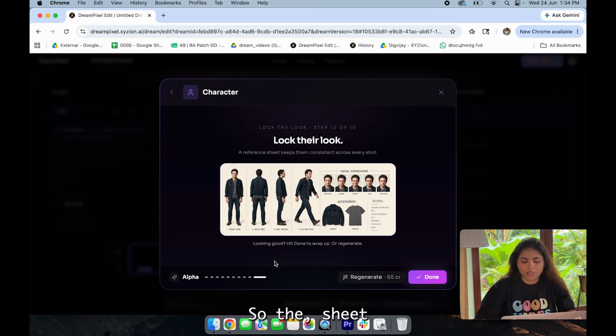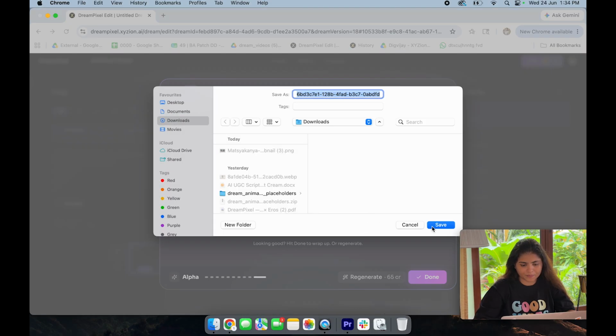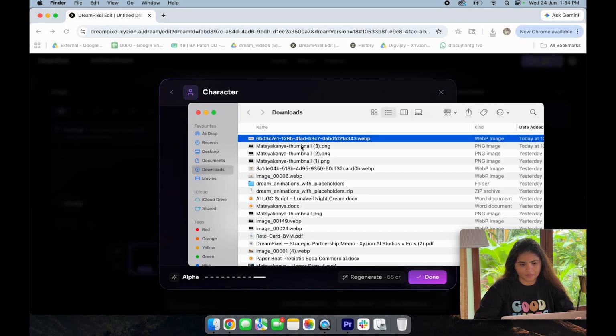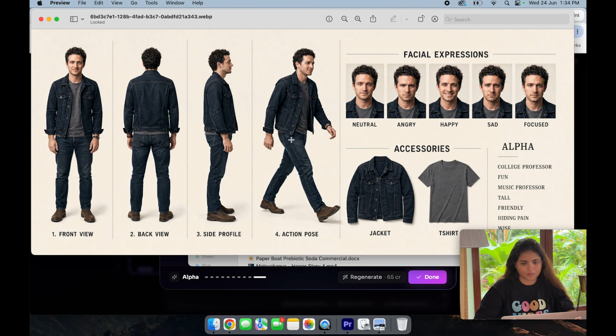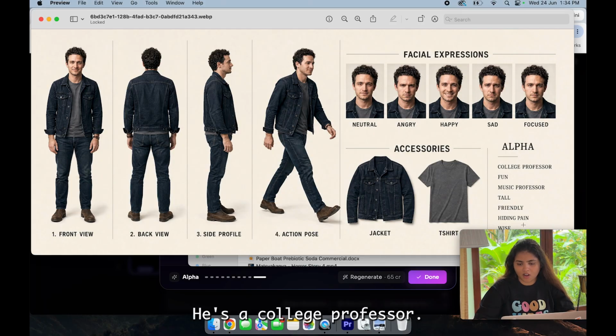So the sheet has been created. I'll just download it. So all the angles of my music professor Alpha are here. He's a college professor.